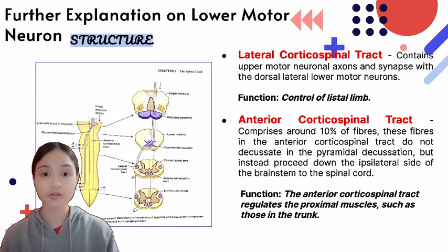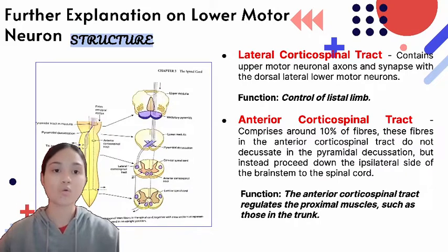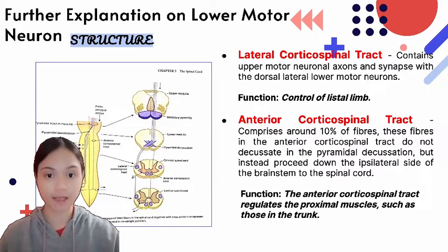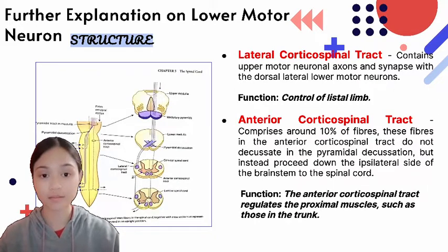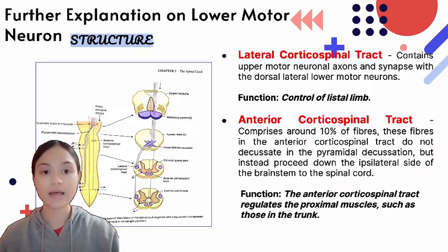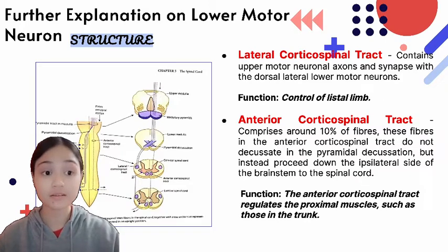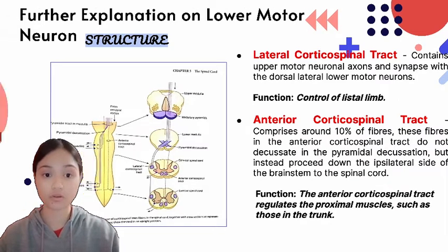The lower motor neuron pathway consists of two tracts, which are the lateral corticospinal tract and the anterior corticospinal tract. The lateral corticospinal tract contains the upper motor neuronal axons, which then synapse with the dorsal of the lateral lower motor neurons, while the anterior corticospinal tract comprises 10% of fibers. These fibers in the anterior corticospinal tract do not decussate in the pyramidal decussation, but instead proceed down the ipsilateral sides of the brainstem to the spinal cord.